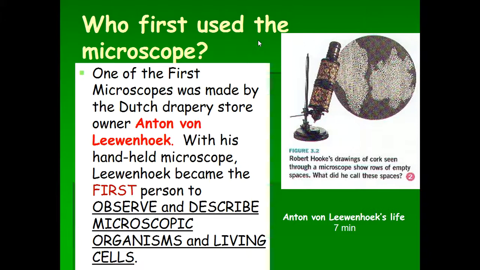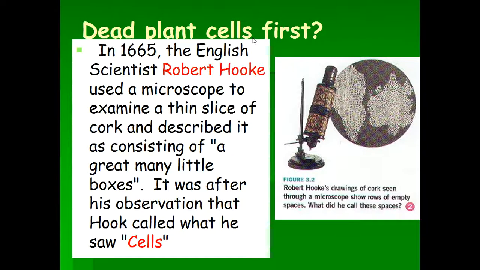Anton van Leeuwenhoek saw living things, where Robert Hooke saw dead things. So you kind of like the movie, I See Dead Things. So Robert Hooke, dead thing, cork. Living things was actually Anton van Leeuwenhoek. In 1665, an English scientist, Robert Hooke, used the microscope to look at dead things, to look at cork. He's the one that coined the term cells.